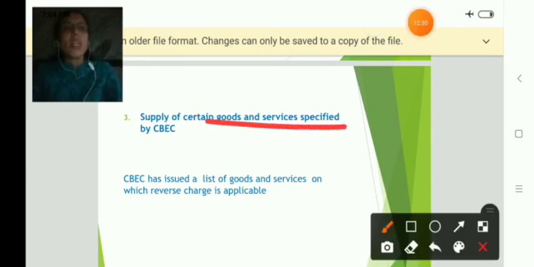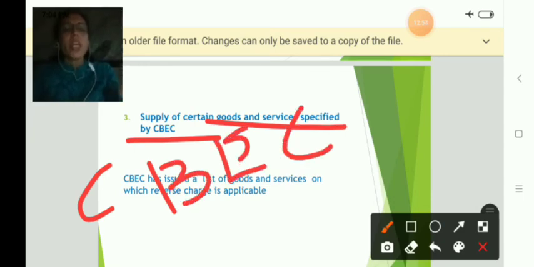And the third one is the supply of certain goods and services notified by CBEC. CBEC means, as I told, the Central Board of Excise and Customs. It is a superior authority in the country which governs the various rules and regulations regarding GST as well as customs. So they have put a list of certain specific commodities and services. Those are completely charged under reverse charge mechanism.